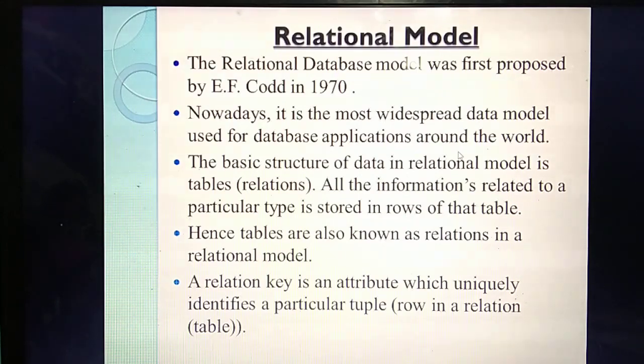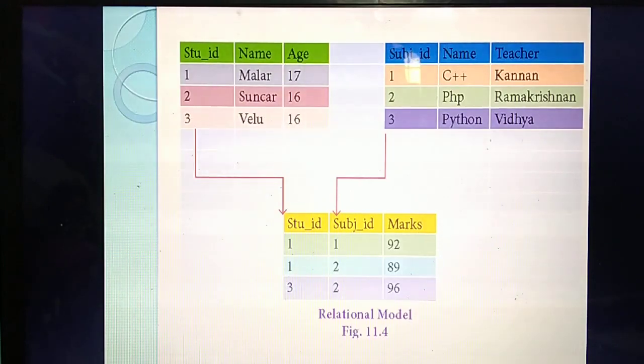A key is an attribute. Here they are identifying, understand? By using this key you can identify which row belongs to which one. So listen, this is the diagram for this. First, how many tables are there? Totally 3 tables. The first table represents student ID, name and age. Second table, subject ID, name and teacher. Next table, you are going to enter the marks of these 3 students.